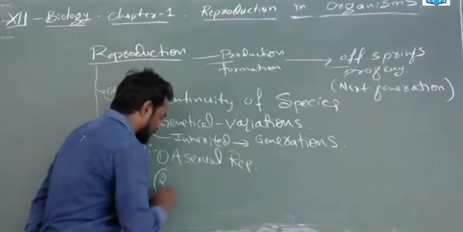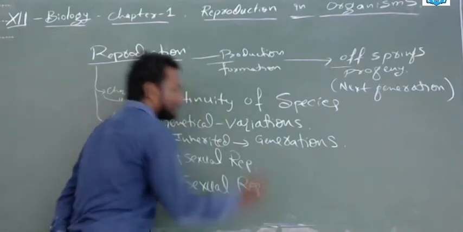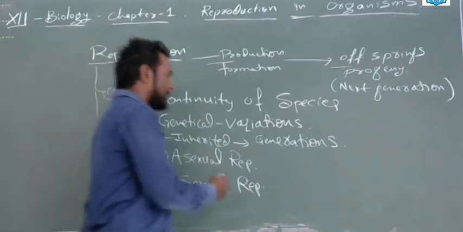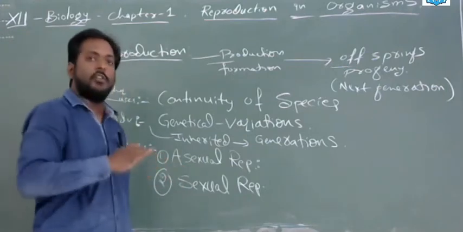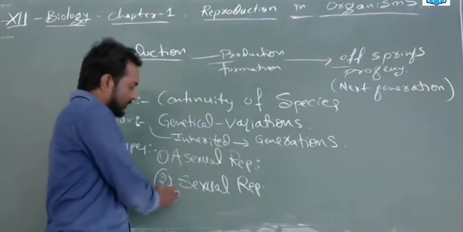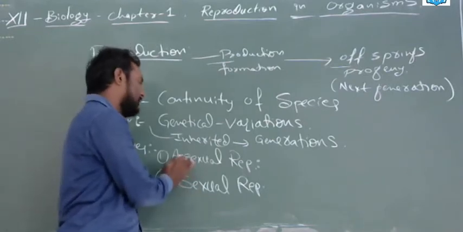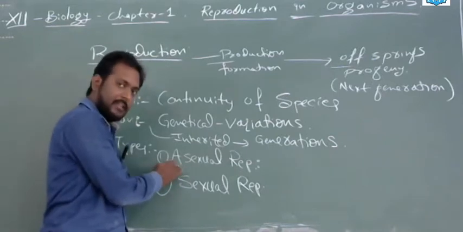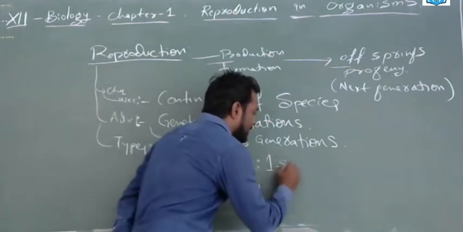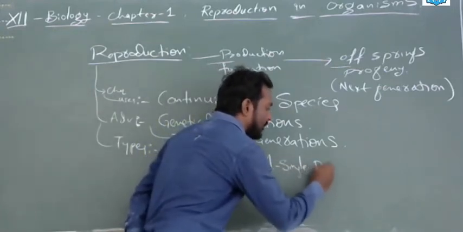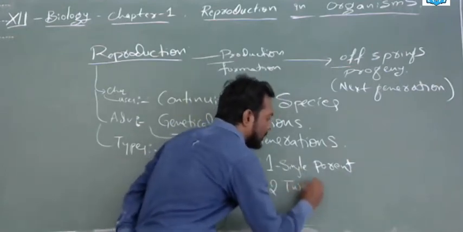Second is sexual reproduction. Asexual reproduction means without involving another sex; the 'A' means not, it will not involve. Sexual means it has two sexes, two types of genders involved, male and female. Here asexual means only one sex, so simply you can write that a single parent will be involved. Here, two parents will be involved.